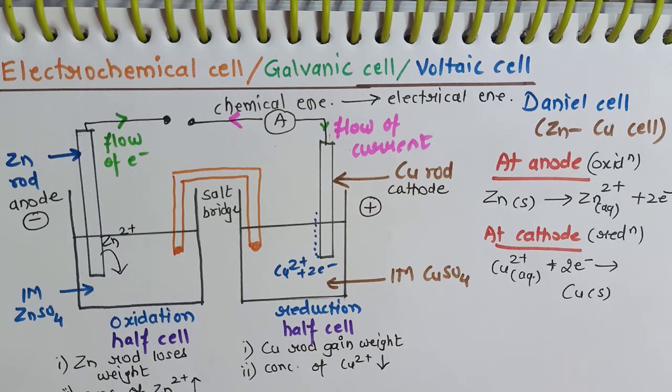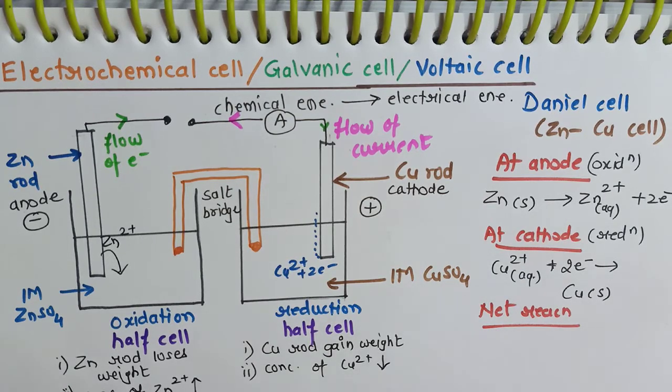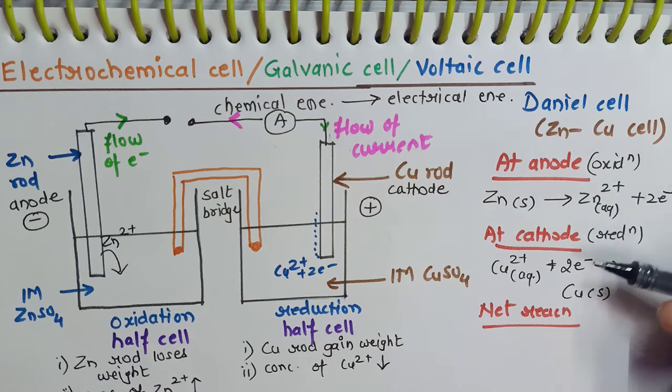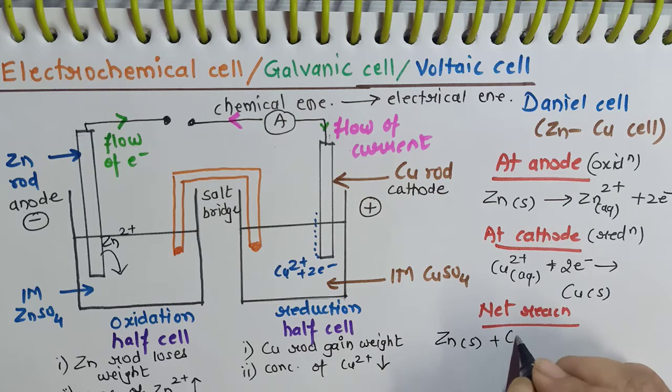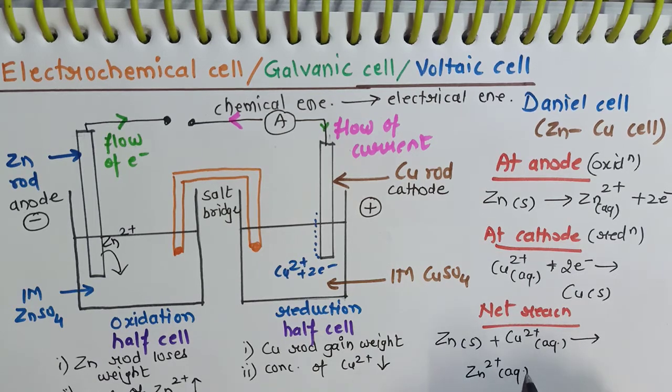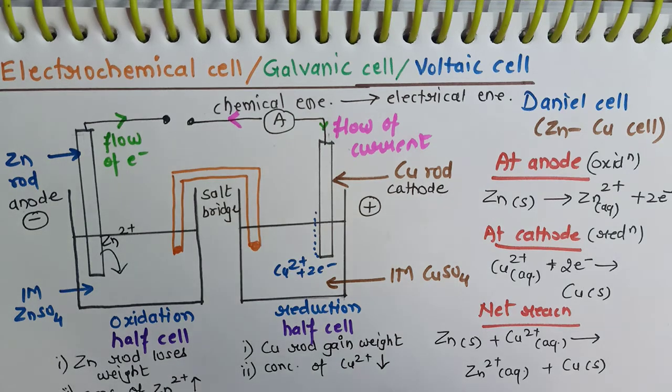Now if I want to consider the net reaction or the overall reaction, the net reaction can be calculated by adding these two. So zinc in the solid form plus Cu2 plus from the aqueous solution gives us Zn2 plus aqueous plus copper solid. Mentioning the physical state will be quite important in redox reactions, as it will indicate the change in the physical state, and it is indicating the change in oxidation numbers also.